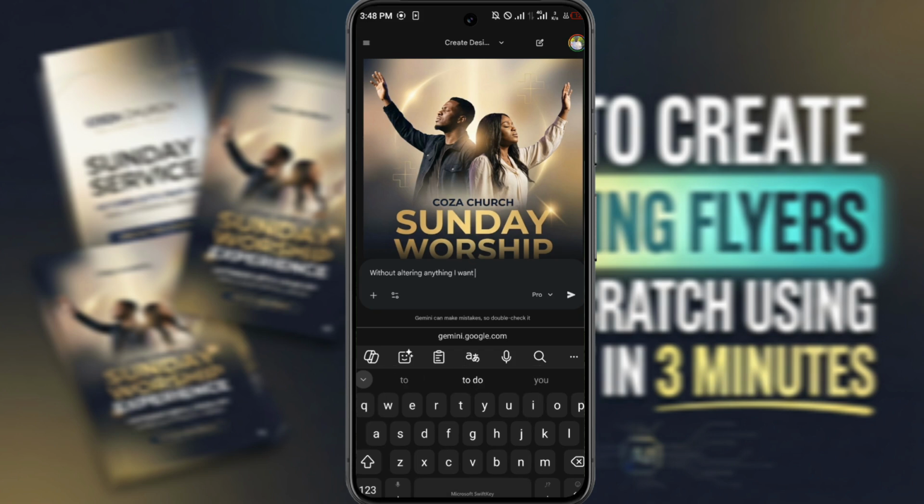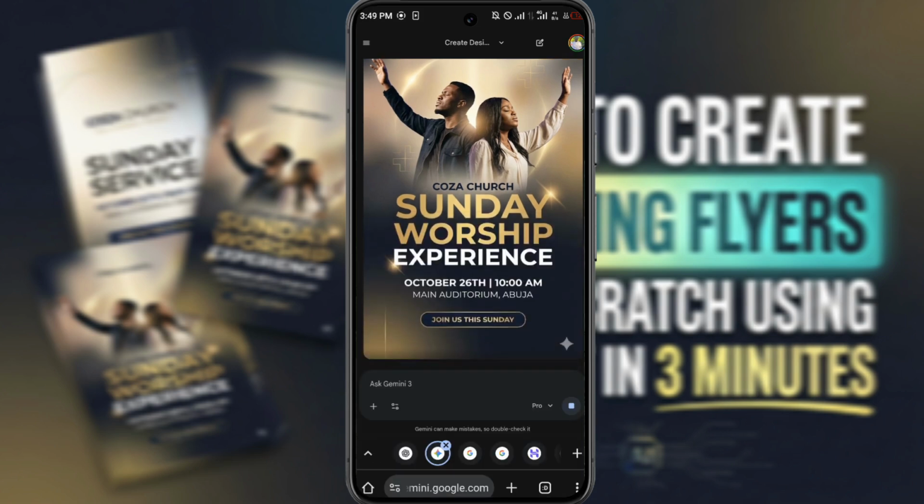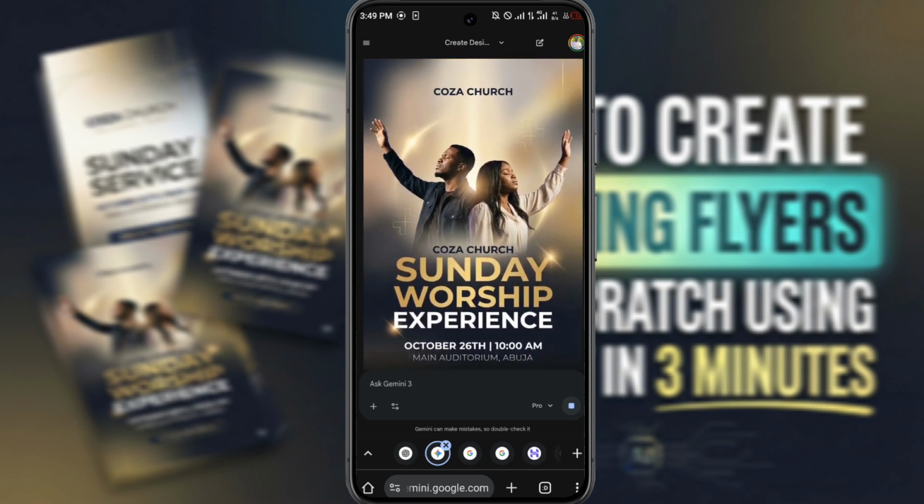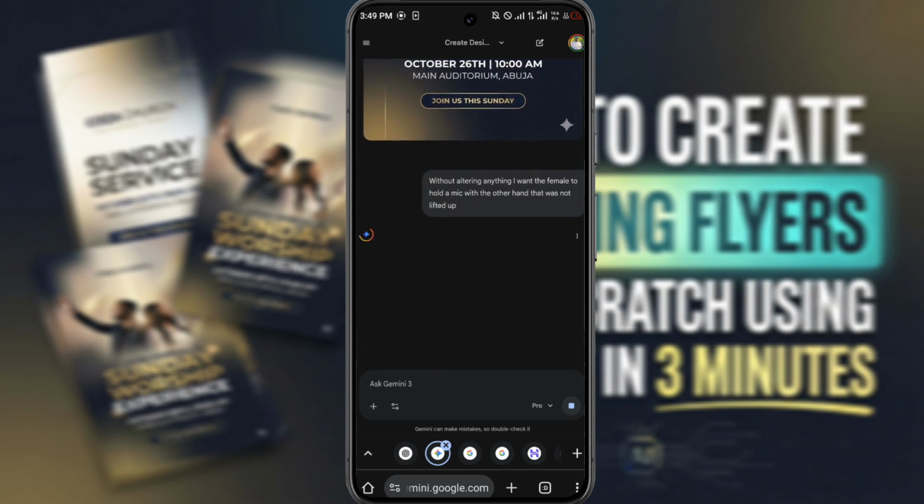I want the female to hold a mic with the other hand that was not lifted up. So now I just want to show you guys how you can adjust these images.